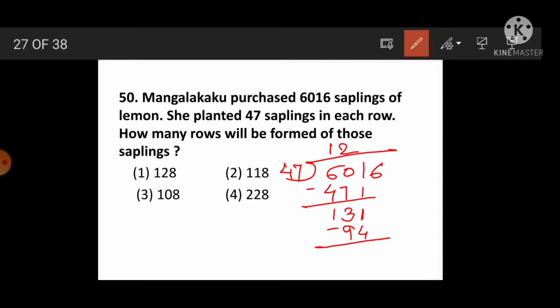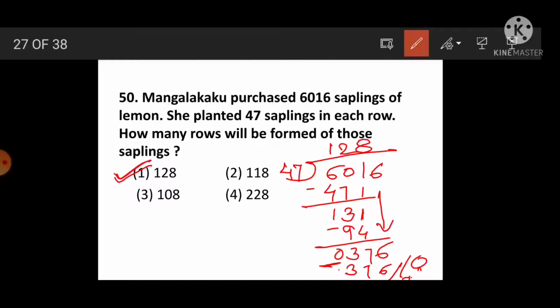Subtract 37, carry out 6, and 47, 8 is 376. After subtraction, the remainder will come 0, 0. Means 128 rows will be formed.